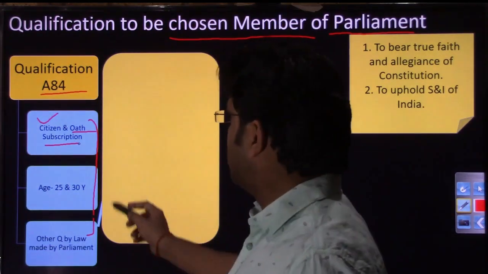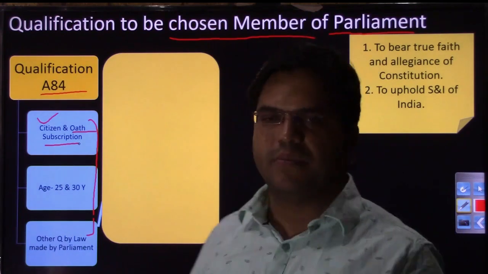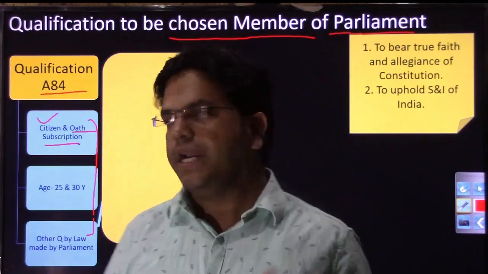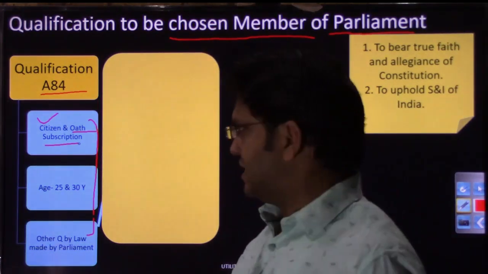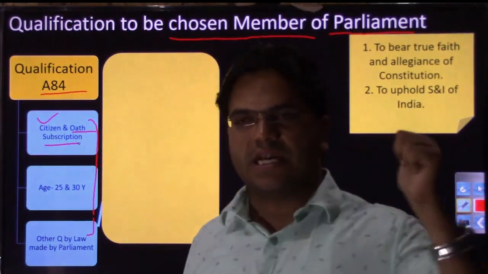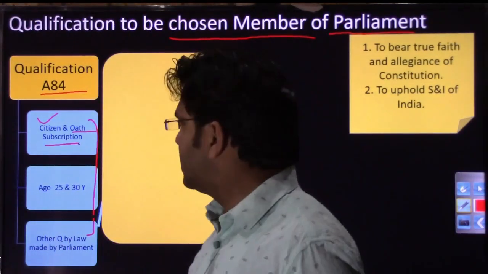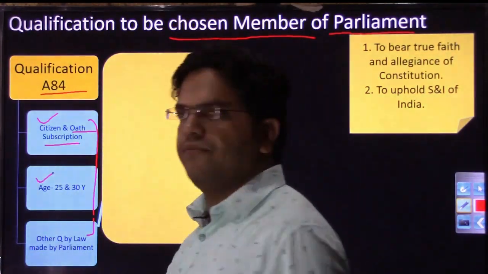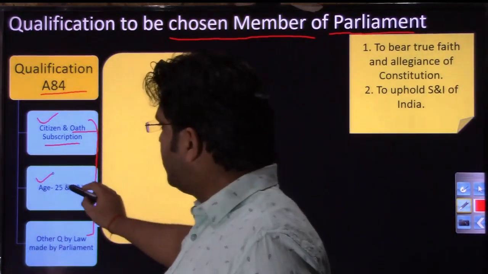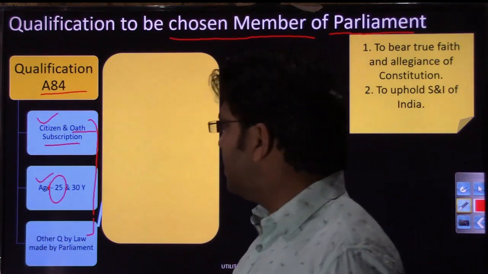So that is the oath or subscription he will have to take, and this oath is recommended by the Election Commission of India. So first was that he or she should be a citizen of India. Second is that he should subscribe to this oath, right? So these two criteria are there. The third criteria is regarding age. If the person wants to enter the Lok Sabha, he should be 25 years of age, that is the minimum age criteria.